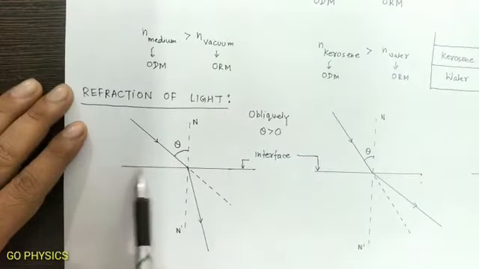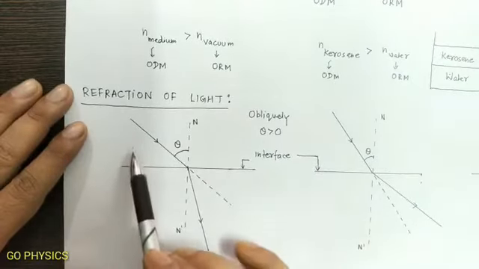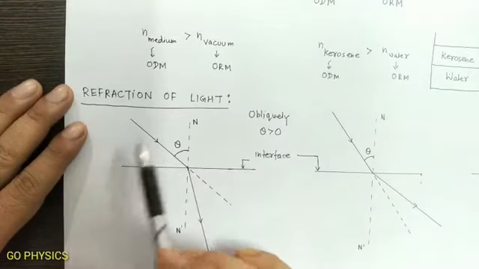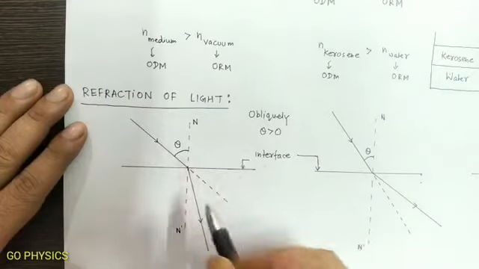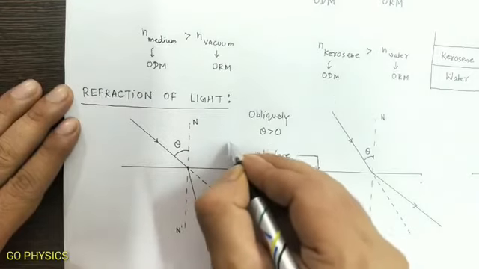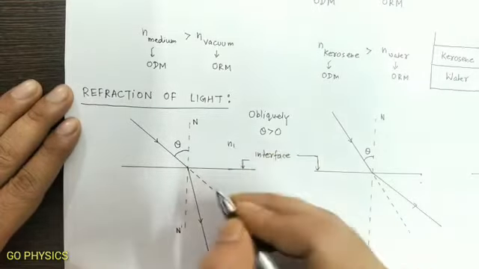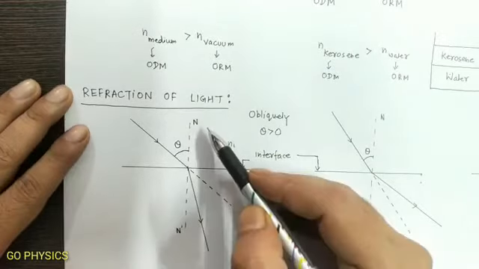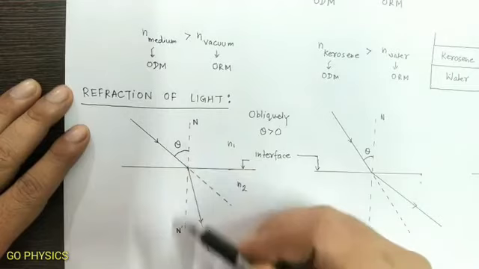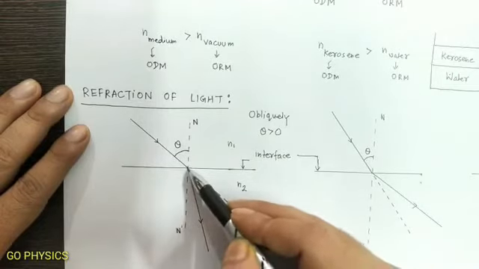Let us suppose this is the interface separating the two media. Above this, suppose the medium is 1 and below this is medium 2. The refractive index of medium 1 is N1 and the refractive index of medium 2 is N2. NS is the normal at the point of incidence.